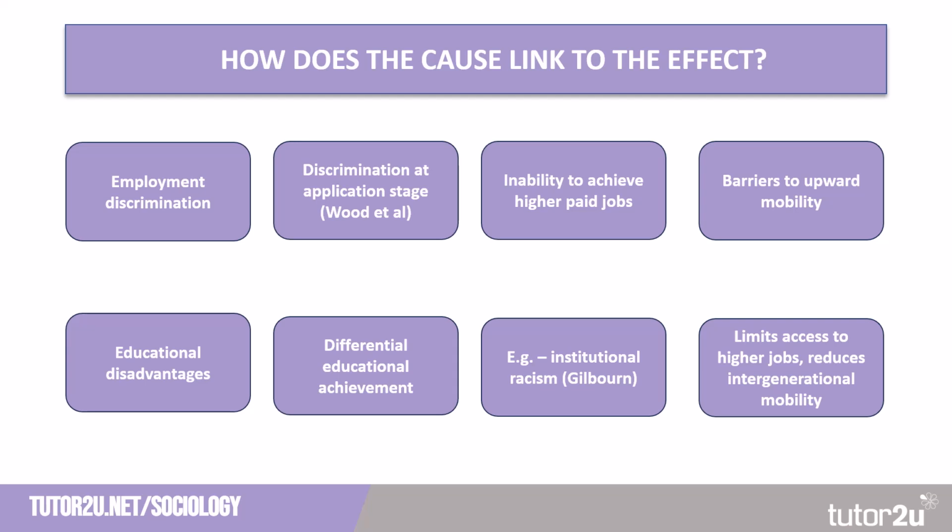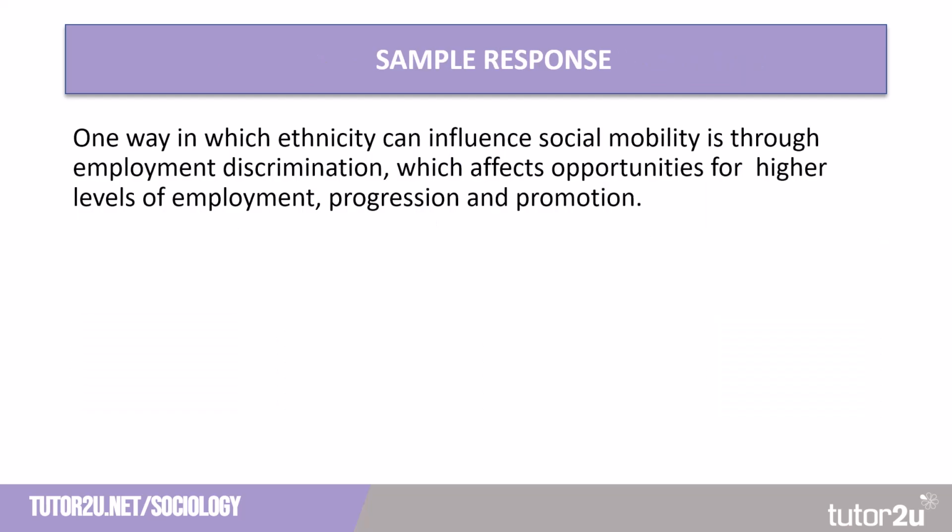Let's look at this in practice. So here we have a sample response that a student has written, and they've started out by saying that one way an ethnicity can influence social mobility is through employment discrimination, which affects opportunities for higher levels of employment, progression and promotion. They've identified the way. What they need to do now is to analyse how this happens.